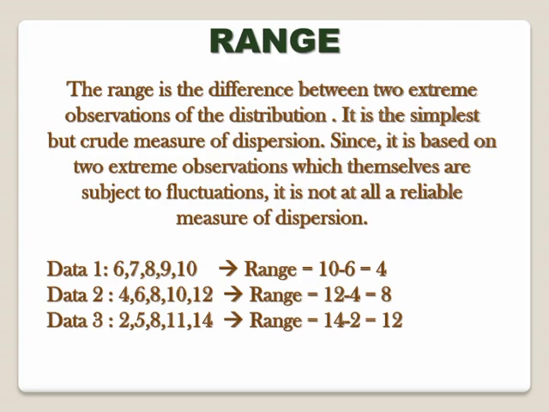Note the range calculated for the 3 data sets considered previously. For data 1, the range is 4, for data 2, the range is 8, and for data 3, the range is 12. So we see that for more dispersed data, the value of range increases, as data 1 is least dispersed and data 3 is the most dispersed about the central value, 8.